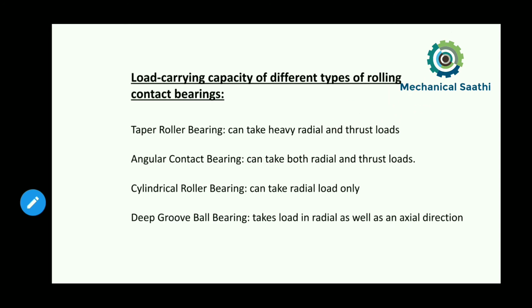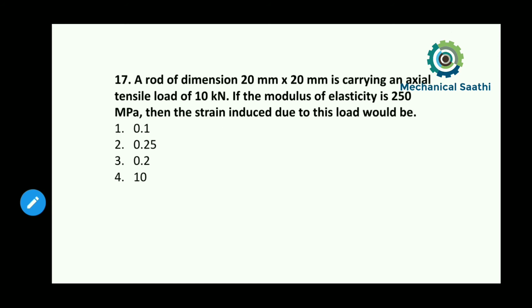So do remember this. Next one, thrust bearing, it cannot take the radial load, only axial loads can be taken. So you can remember: tapered roller bearing can take both the loads, angular contact both, cylindrical only radial, thrust bearing only axial. Deep groove ball bearing can take radial as well as axial direction. So moving to our next question, that is question number 17.